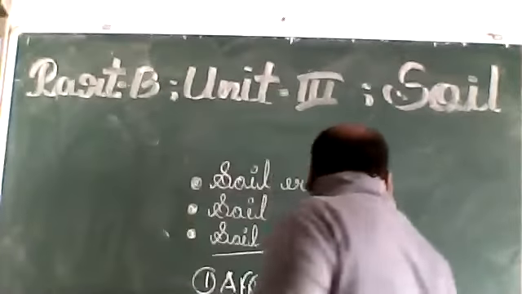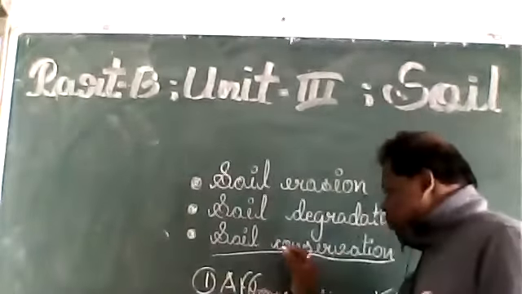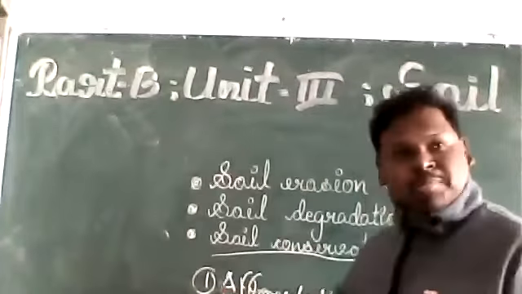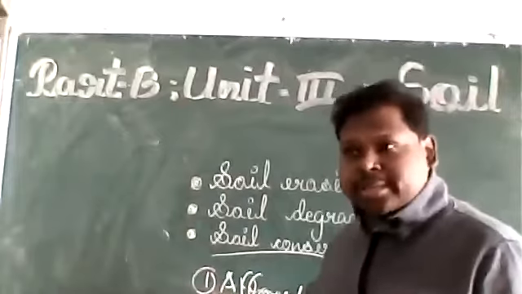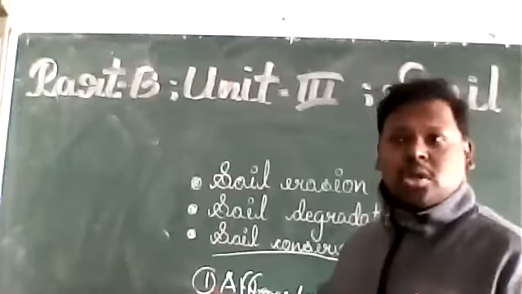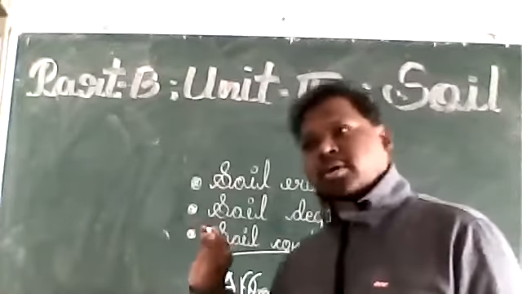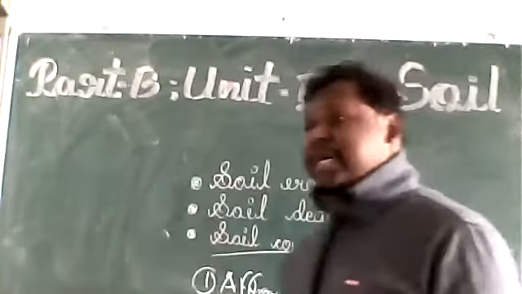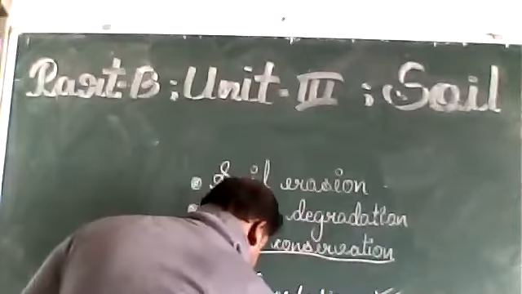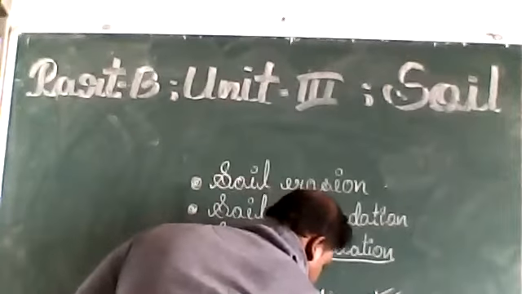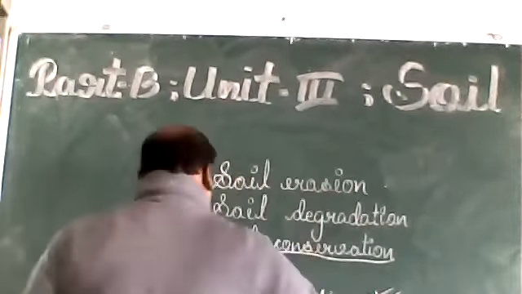So afforestation is an important process for soil conservation, because it binds the soil, or protects it from soil removal, and it also supplies humus content to the soil. Okay, clear? Second, what is the second point? Terrace farming. What is terrace farming?